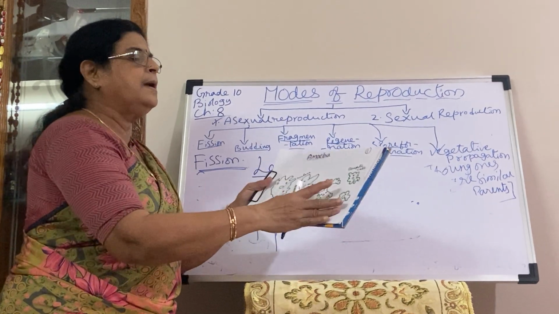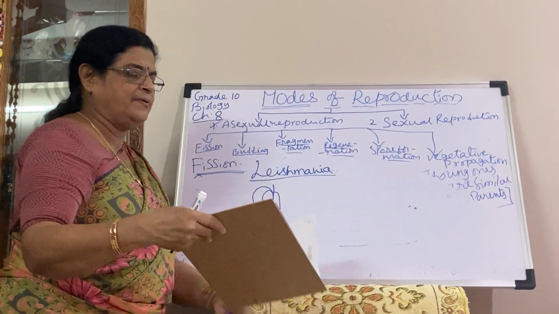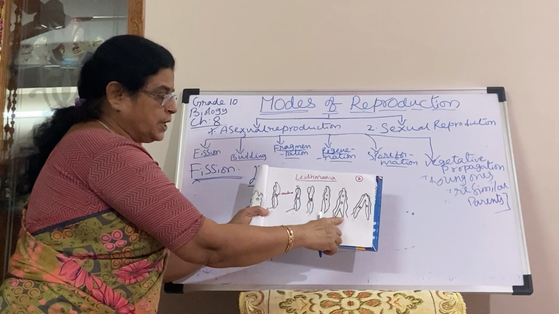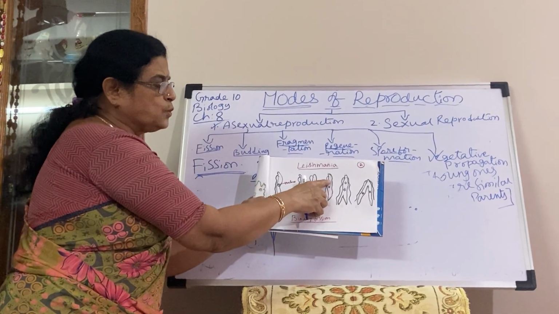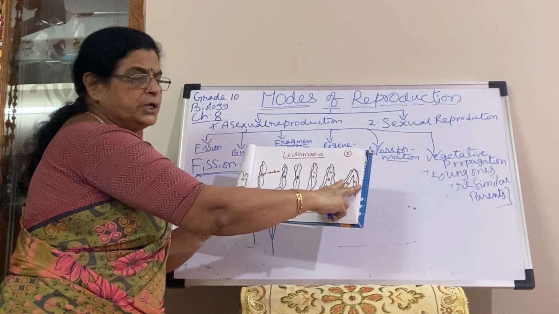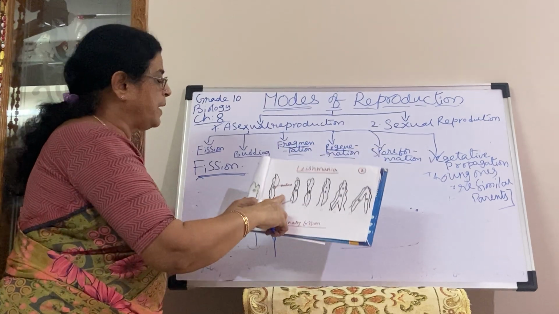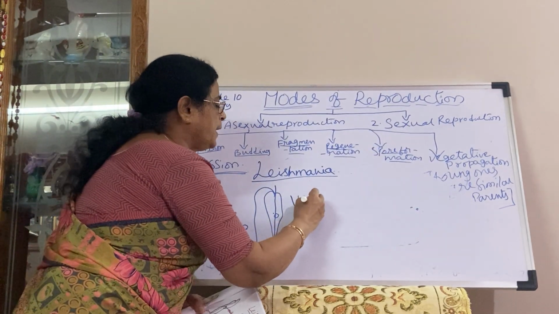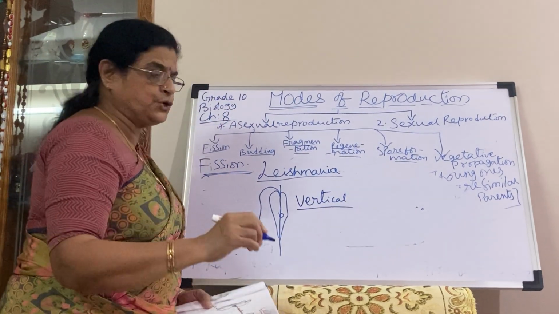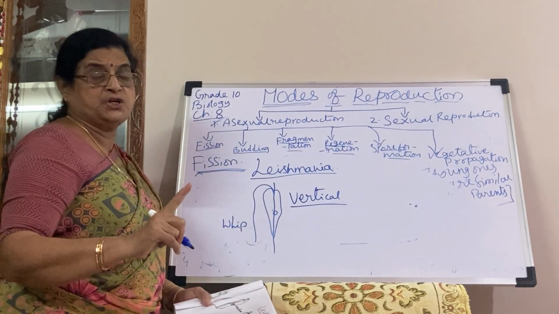But leishmania, euglena, organisms like these have a whip-like structure. So their division will be vertical. You see here, first the nucleus divides into two, then slowly a constriction forms and it splits into two, even the whip becoming two. So in leishmania-like organisms, division is only in the vertical direction because of the whip-like structure. But it also comes under binary fission only.